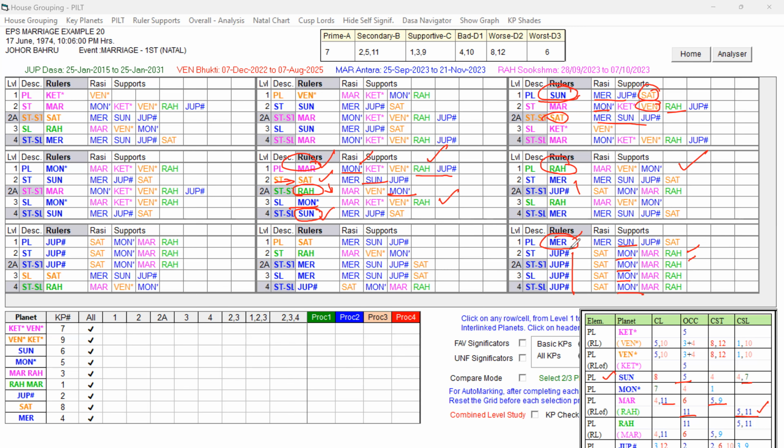Now the native got married during that period, Mars Dasa, Mercury Buddhi. Why not in the Saturn Buddhi? Why not in the Jupiter Buddhi? Why not in the Rahu Buddhi itself? That we have to check. She got married. Why not in Saturn Buddhi?